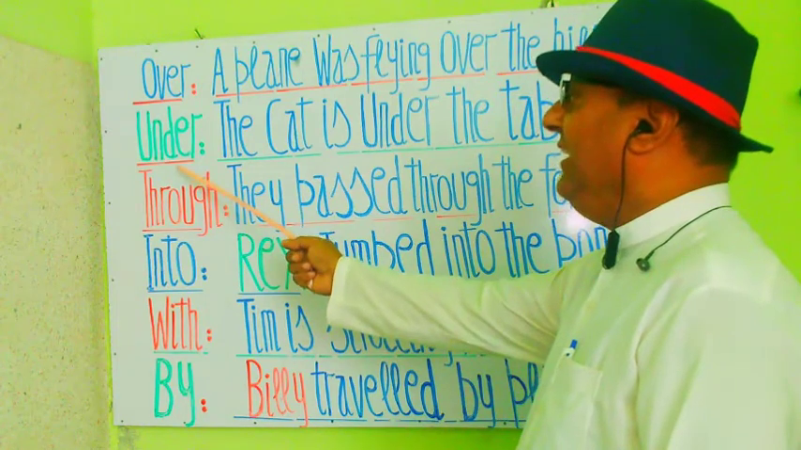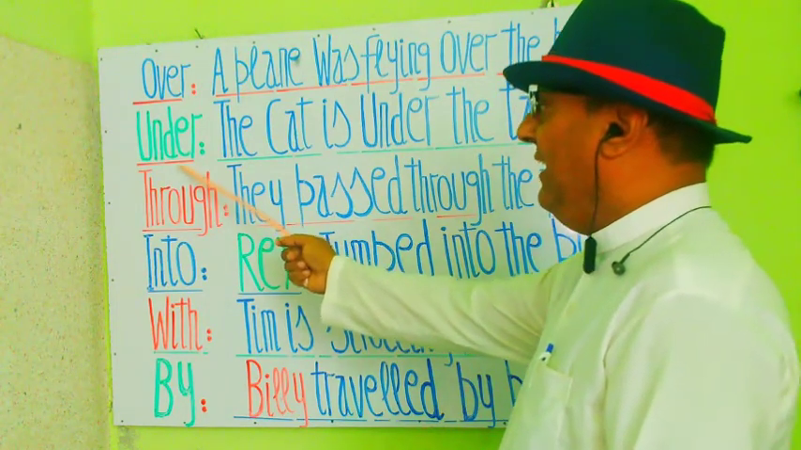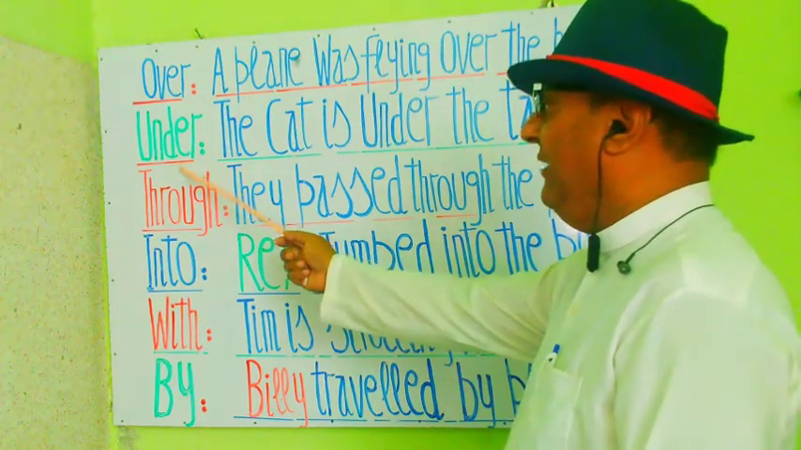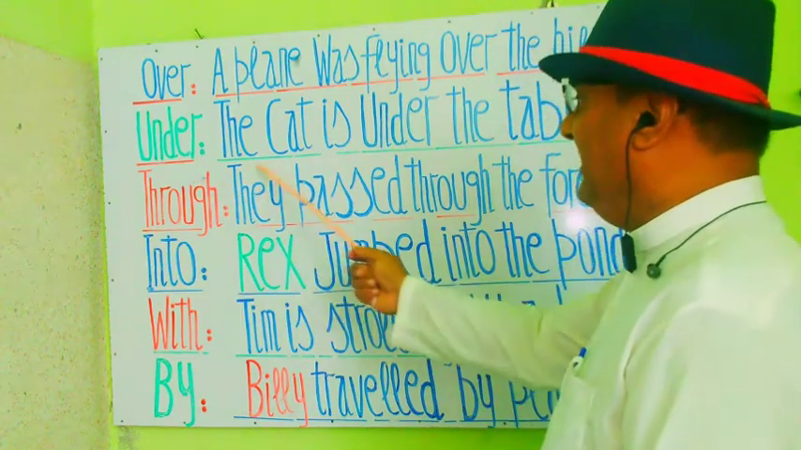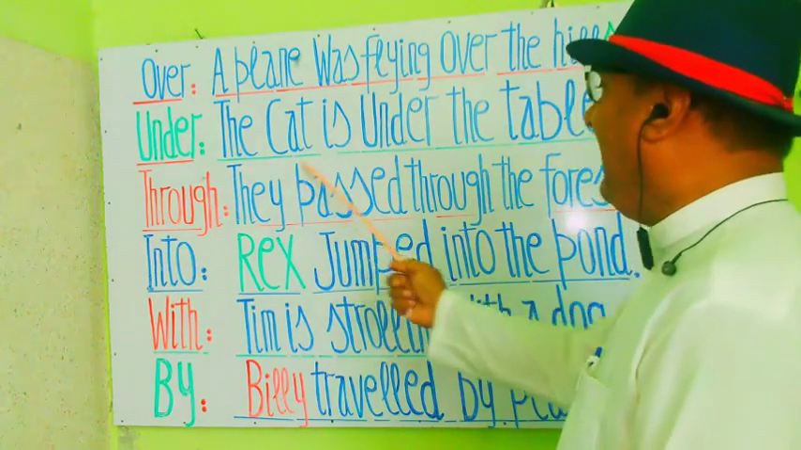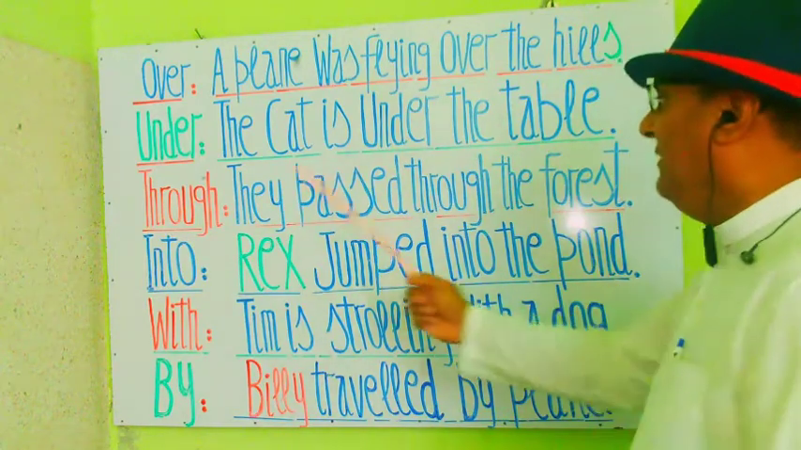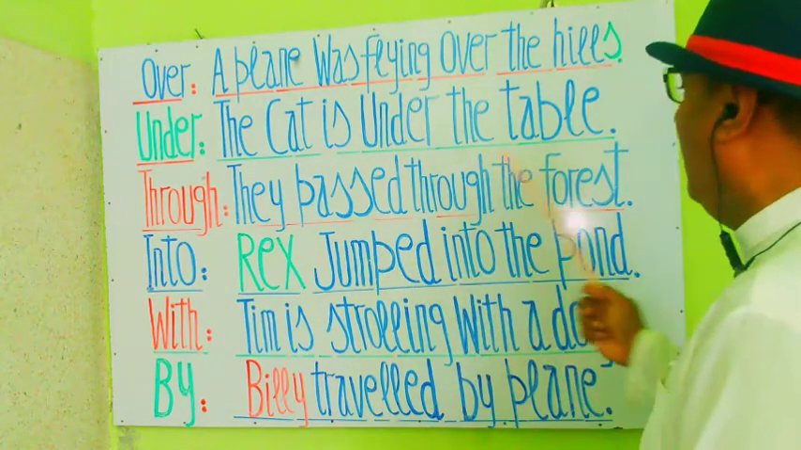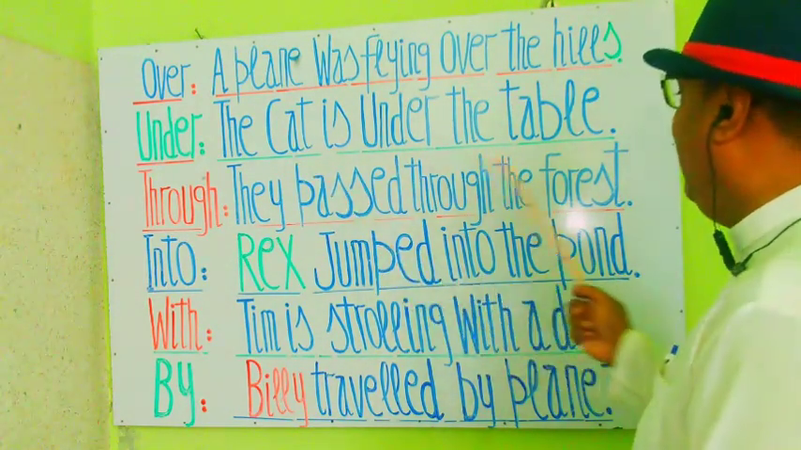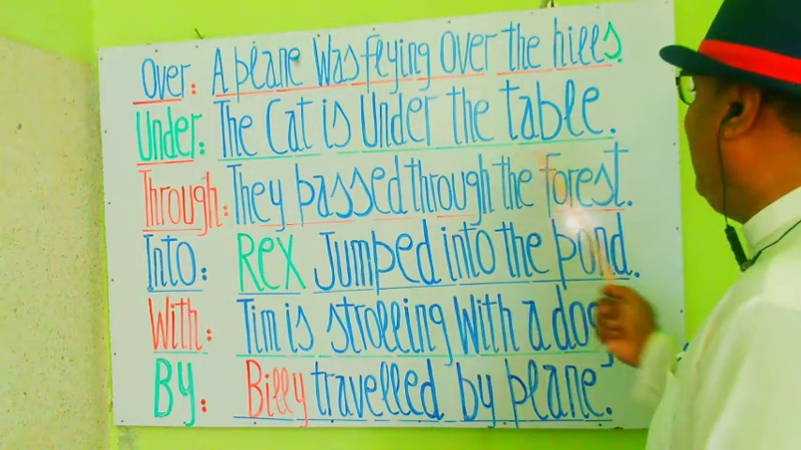Next preposition you see here, under. Under होता है नीचे। उर्दू में अंडर के माने नीचे के लिए जाते हैं। Let's see this sentence. The cat is under the table. बिल्ली मेज के नीचे है।